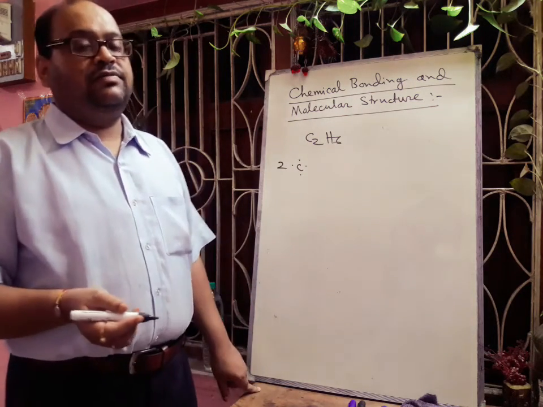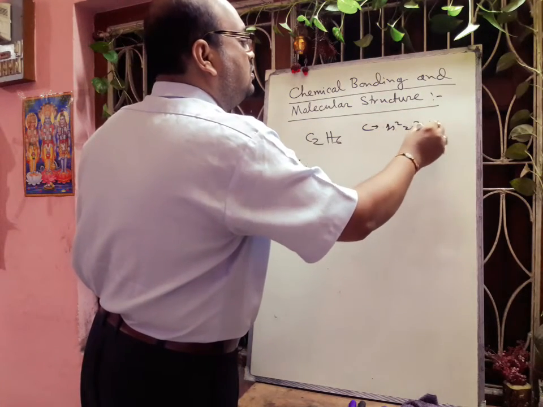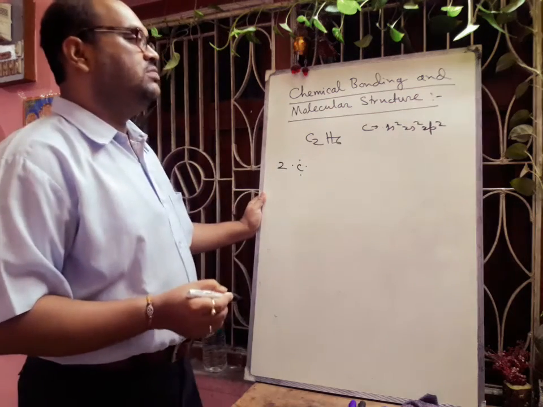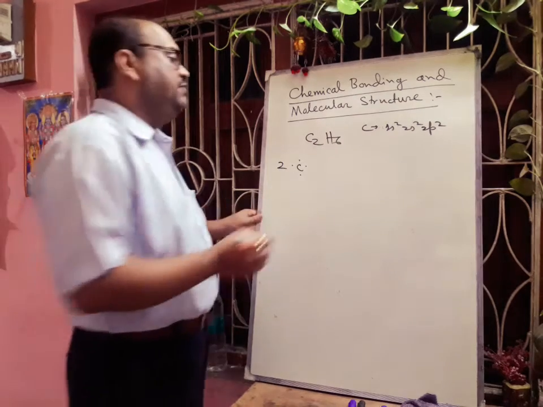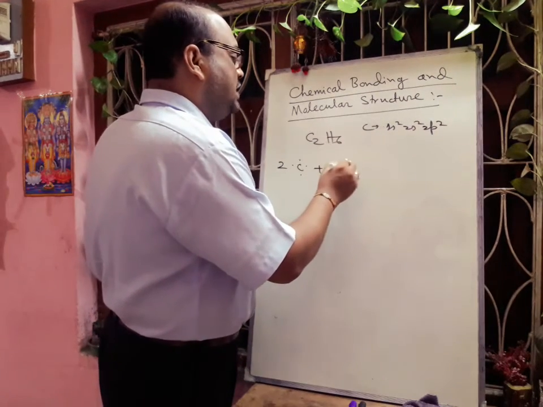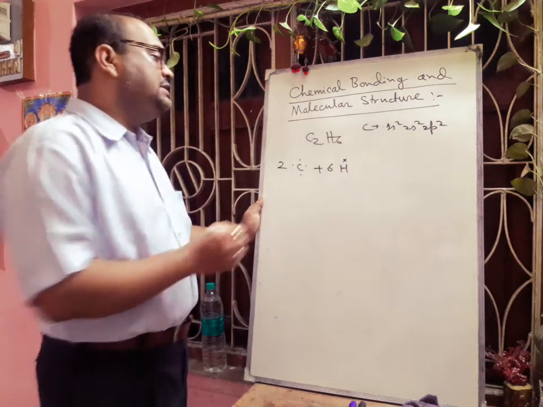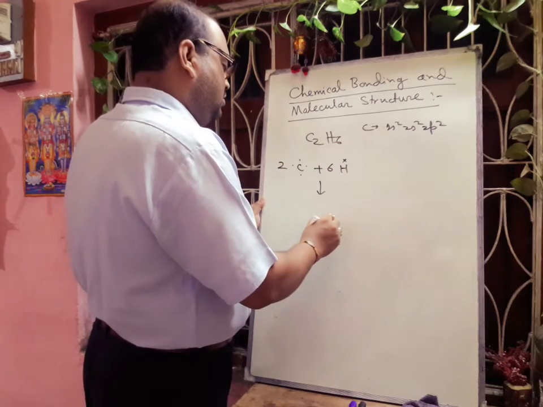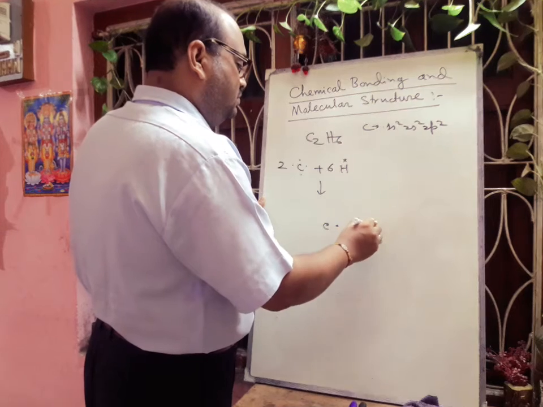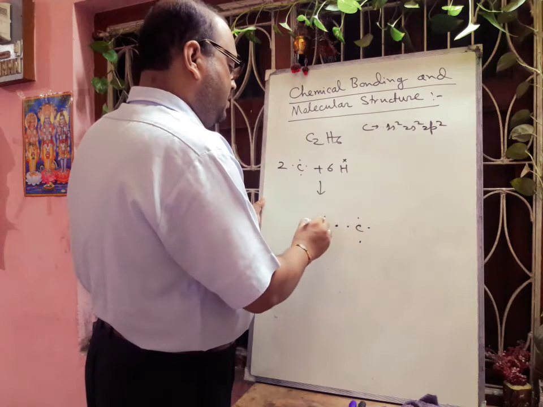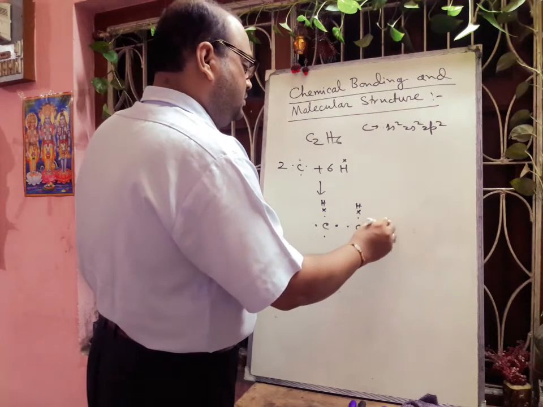You know the electronic configuration of carbon. Carbon, if you write the electronic configuration, 1s2, 2s2, 2p2. That means in the outermost shell or valence shell there are 4 electrons. That is why we have written here 4 dots. And if we consider the hydrogen, in 6 hydrogens all have 1 electron in the outermost shell. Now what will happen? There will be sharing of electrons to fill up the octet. So 2 carbons will come, and hydrogen will fill up their duplet.